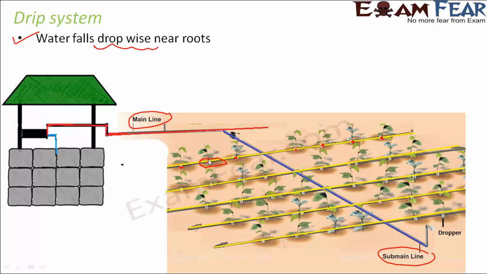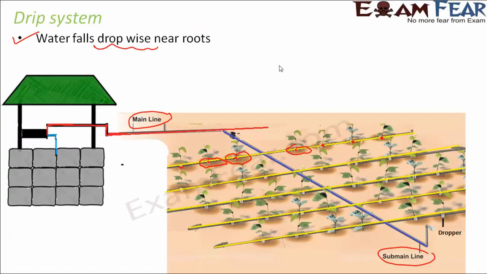Just look at this portion. Only this portion of the soil is wet. It is just going to provide water drop-wise, not even like the previous sprinkler system. The water will not flow out in the form of sprinkles. Just drop-wise some water will ooze out from these openings, and it will fall only near the area of the root.